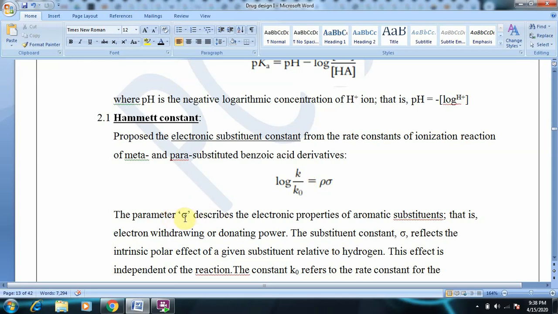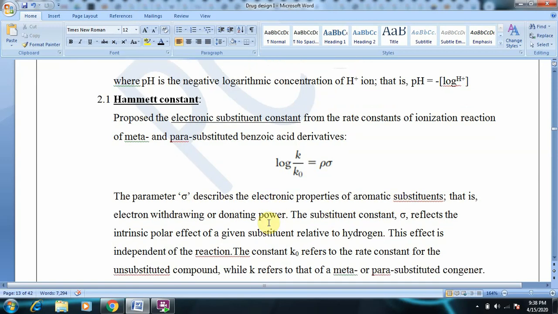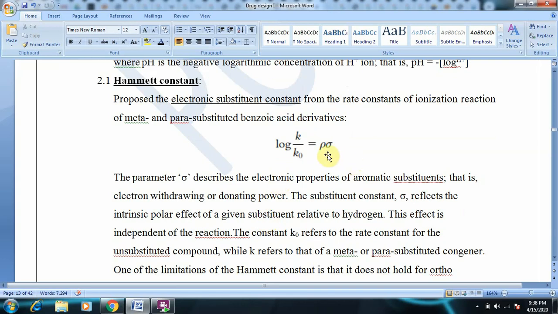And sigma describes the electronic properties of aromatic substituents, in which rho sigma is equal to log k by k naught. And what are these k and k naught, and what is rho sigma? We will see. The parameter sigma describes the electronic properties of aromatic substituents. It is the electronic substituent constant, that is, electron withdrawing or donating power.